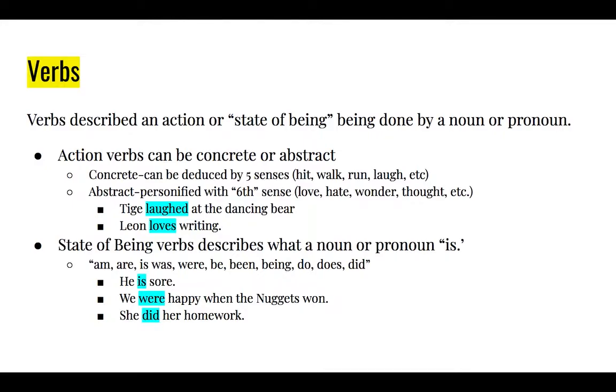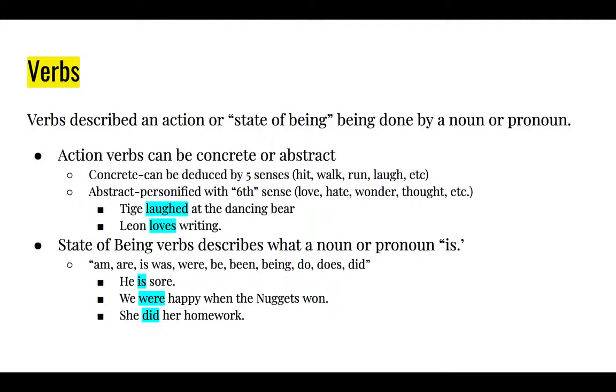State of being verbs describe what a noun or a pronoun is. Like am, are, is, was, were, be, been, being, do, does, did. Like he is sore. We can't, with our five senses, see sore. If I'm making noises, if I'm walking gingerly, then that's up to me to deduce that somebody's sore.